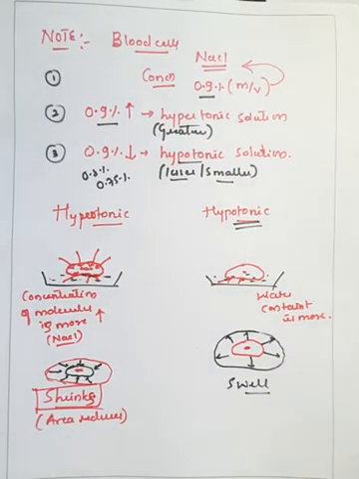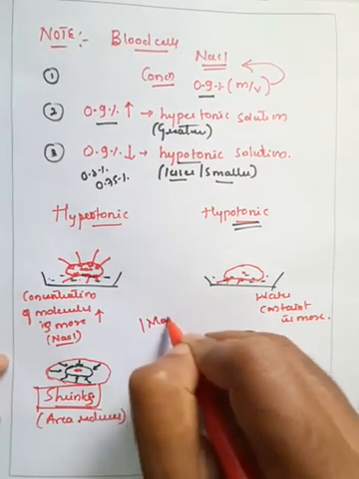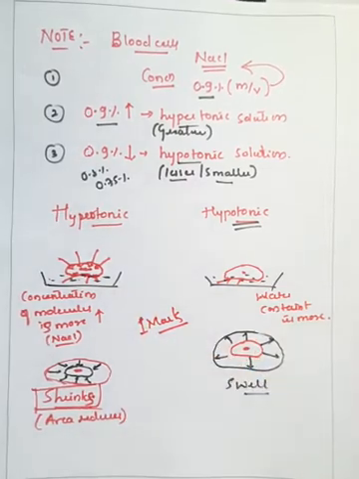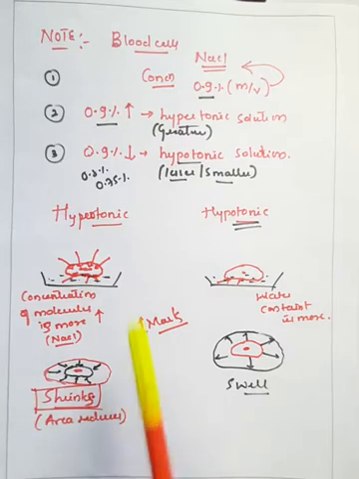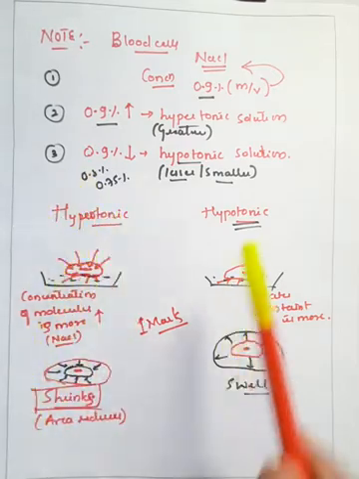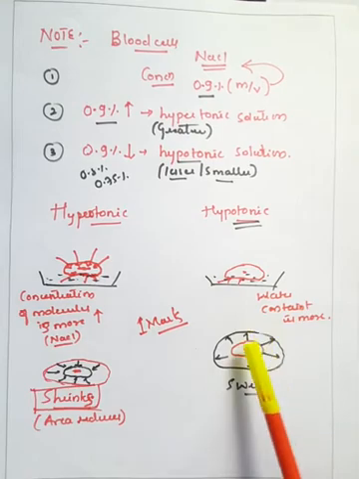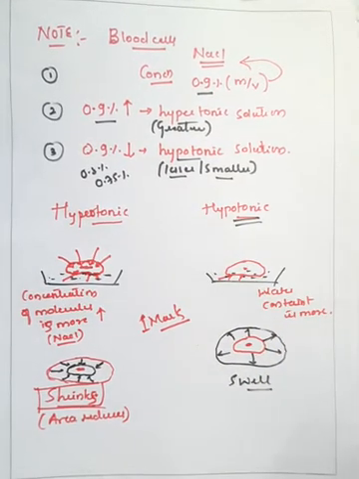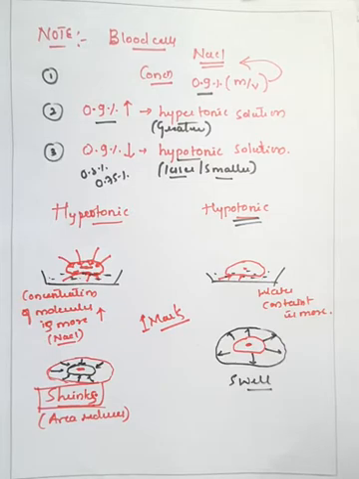So understand the concept, very simple. This can be asked for 1 mark in the annual examination, right? So what is isotonic solution, and what happens when the blood cell is dipped into the hypertonic solution? It will shrink in case of hypertonic solution. In case of hypotonic solution, what happens, the blood cell will swell, right? So that is the important thing in case of isotonic solution, hypertonic solution, and hypotonic solution.